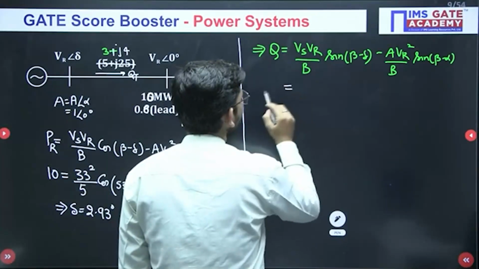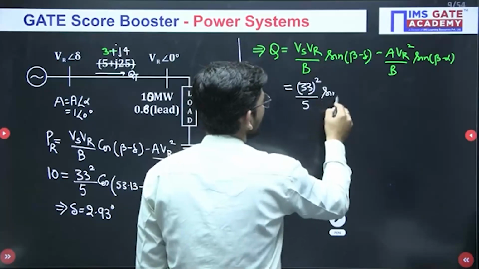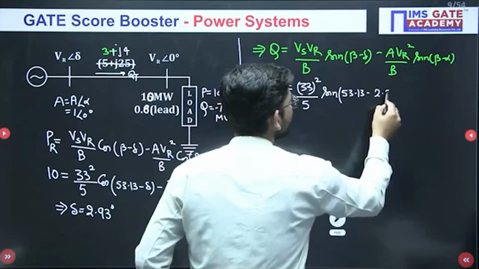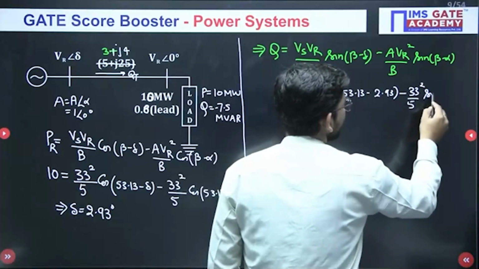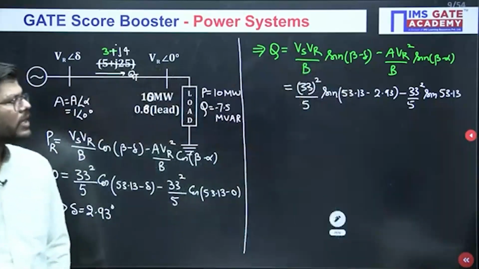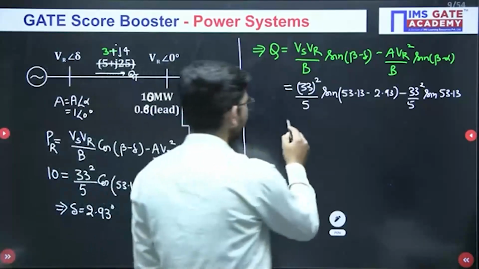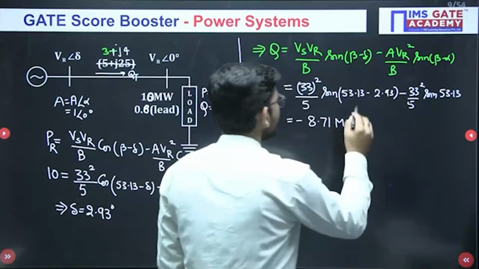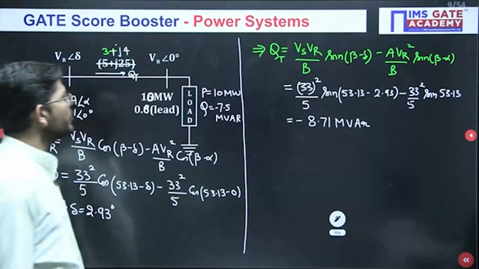Okay, so let us calculate how much Q is transmitted in the line. So if we now put the value, so Vs and Vr both are at 33 divided by 5 sine of beta, which is 53.13 minus del. Now we have the value of del 2.93 minus A will be 1, 33 square upon 5 sine of beta minus alpha means sine of 53.13 because alpha is 0. Okay, so now when you will put the value and solve it, the value of Q that you will be getting is minus 8.71 MVAR. Okay, this is the value of Q transmitted into the line.